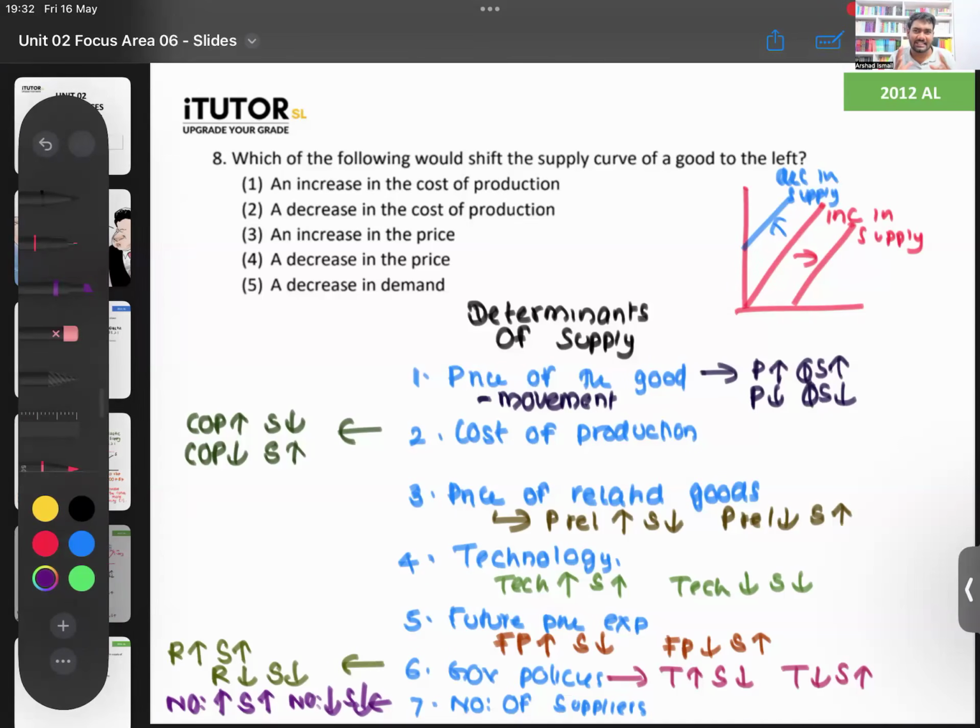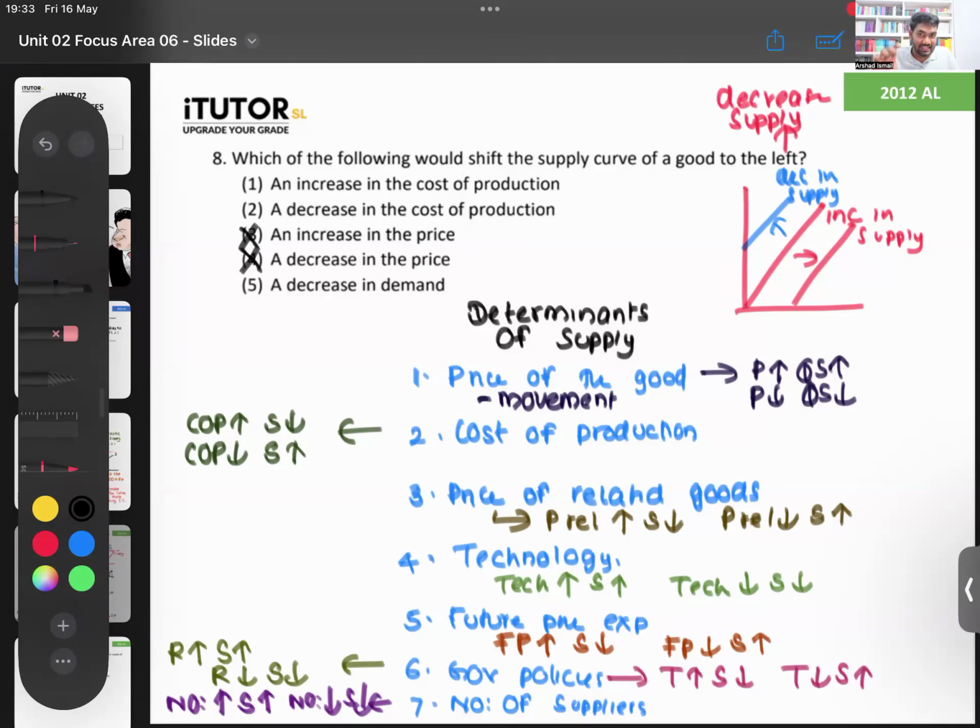Now this also gets tested so many times. So which one is our answer, Lamai, for this? Which of the following would shift the supply curve to the left? Which one will decrease your supply? Which one do you think will decrease your supply? So I'll cut off a few answers, Lamai. Definitely, I will cut off answer number 2 and answer number 3.